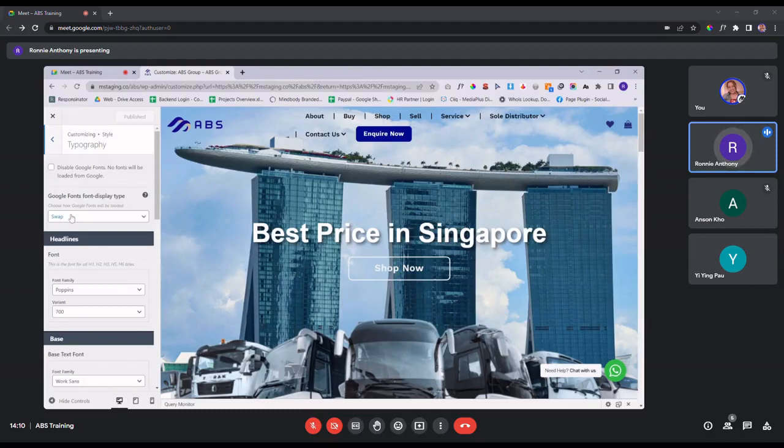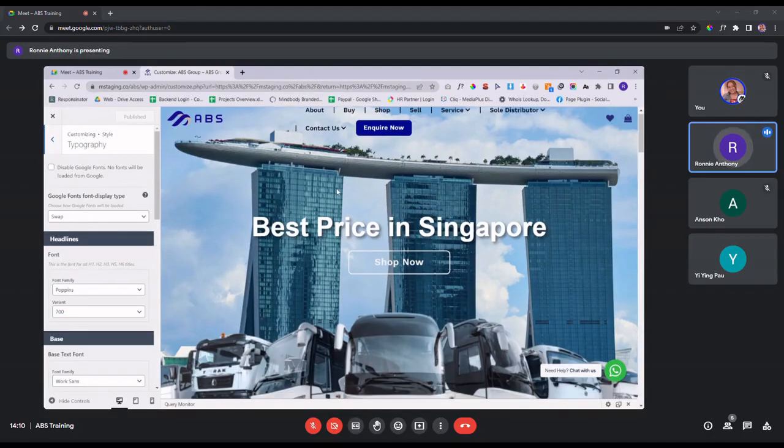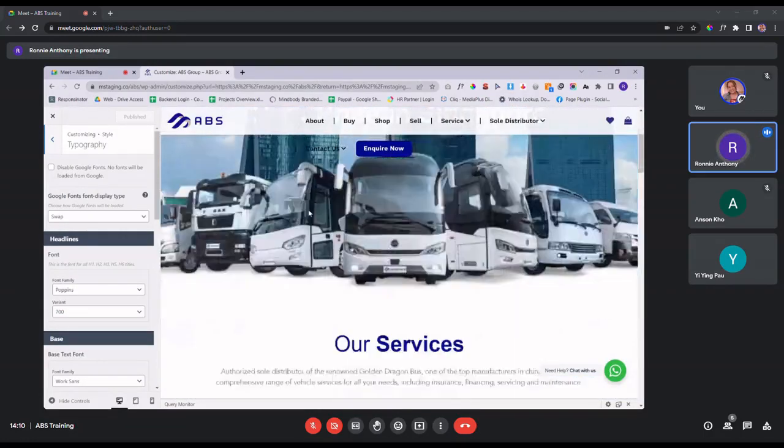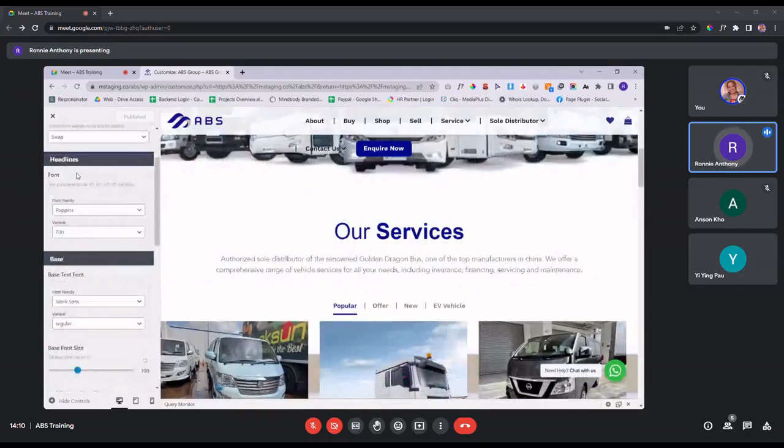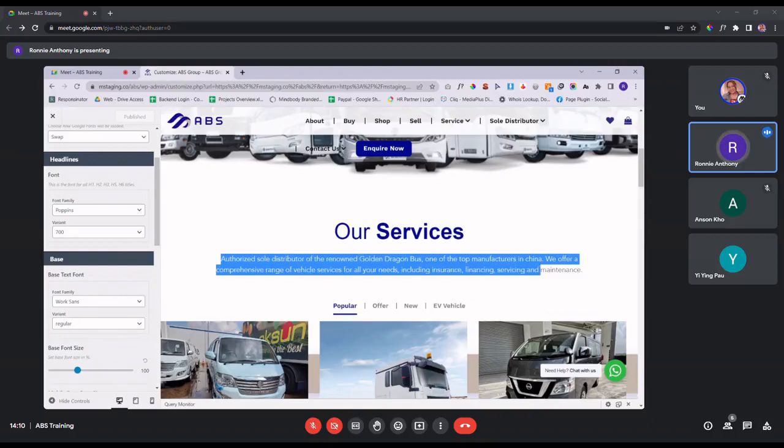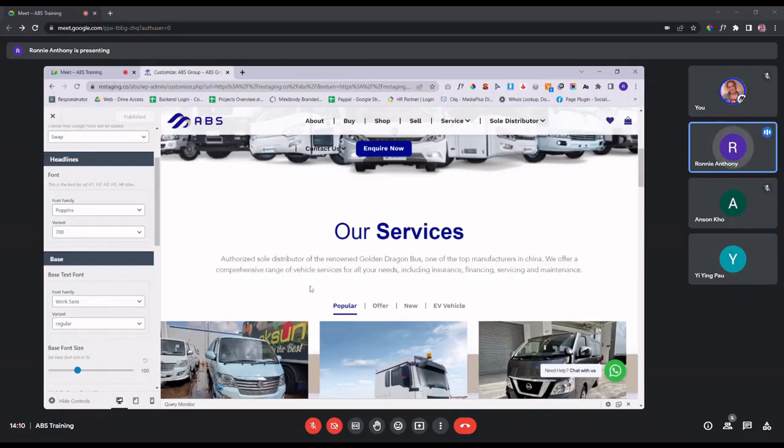The only difference is that this one controls the font that is being used for the website. So as you can see, there are two types of setting as well, headline and base. The difference between these two is simply that headline is this section title, whereas base refers to the body text. So for example, if you want to change either one, you just open up this font family drop-down menu, and then you just choose from the list of fonts that are available over here.